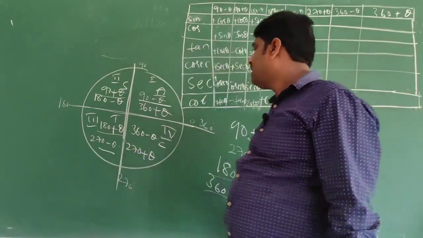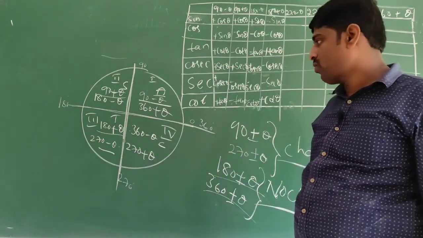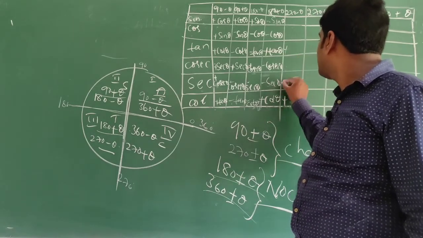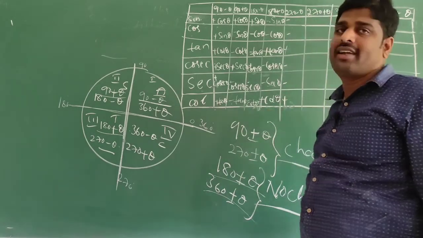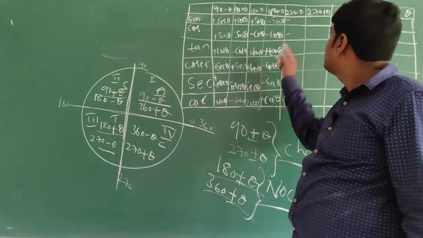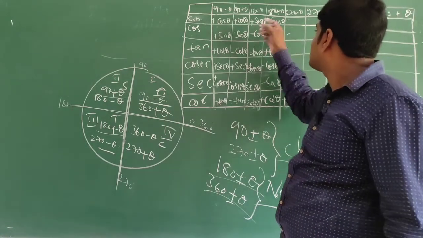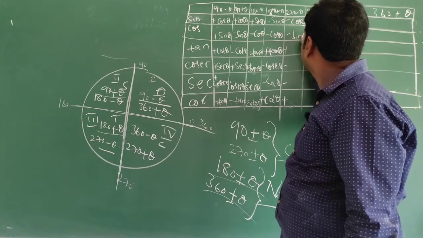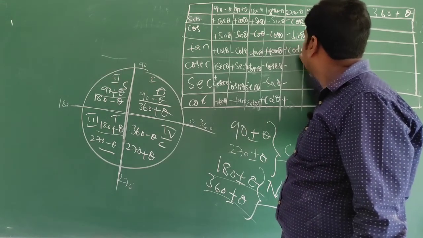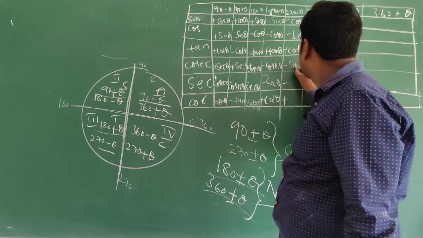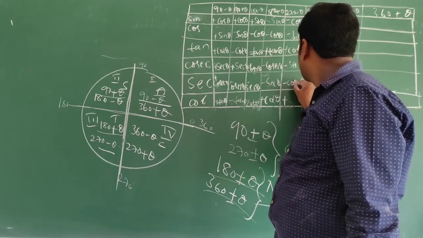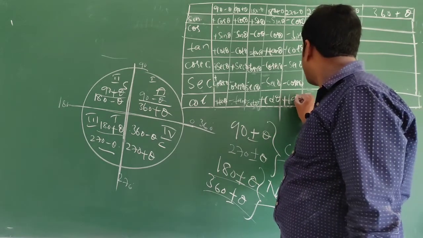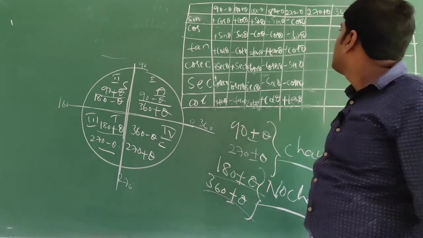Now come to 270 minus theta. 270 minus theta is present in the third quadrant. So tan and cot are positive, remaining negative. That is 270 minus theta, change. Sine becomes cos theta, cos becomes sin theta, tan becomes cot theta, cosecant becomes secant theta, secant becomes cosecant theta, cot becomes tan theta.